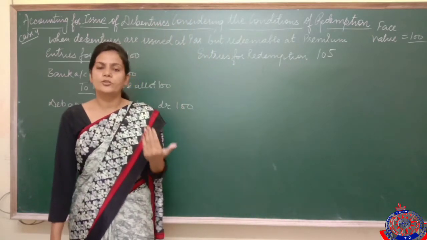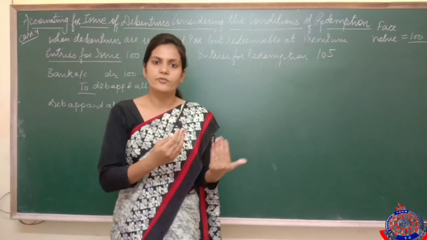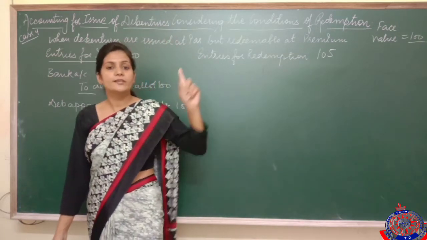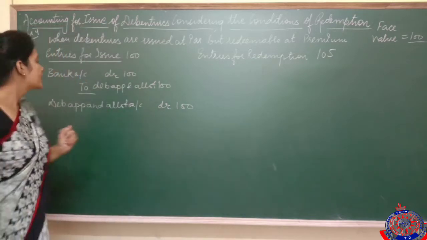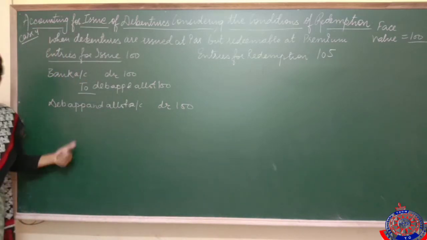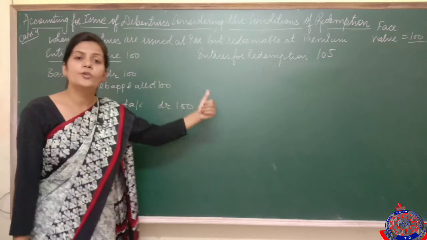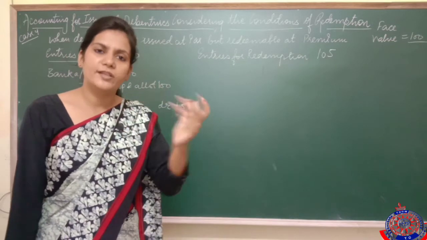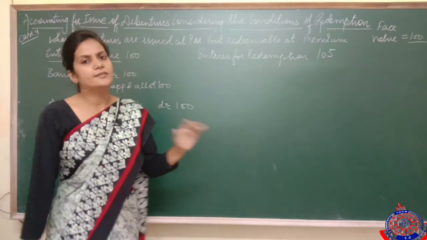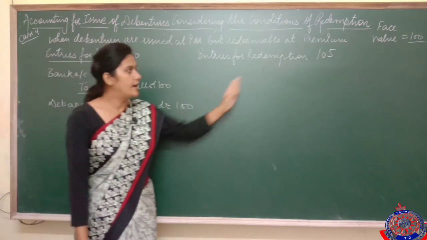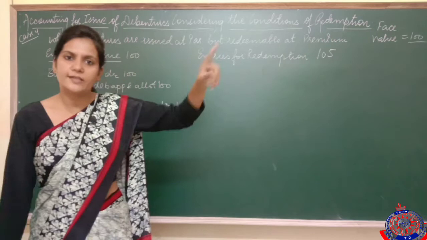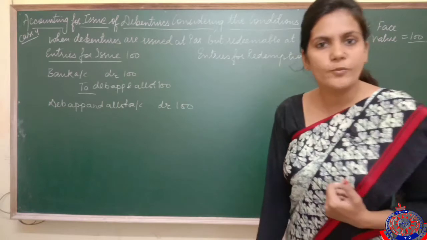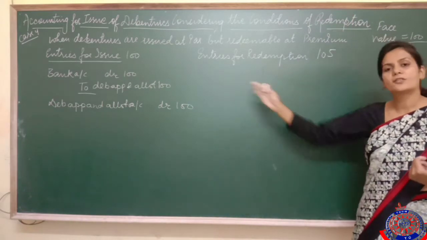You can think from your own point of view that you have taken rupees 100 from someone but you have to give rupees 105 back to him. It means 5 rupees extra you have to give, so this 5 rupees becomes a loss for you. Got it? So I have to account for that loss at the time of issue only. Though this loss I am going to bear after 6 years, no? 6 years is the lifetime of the debenture. It could be 10 years also, 15 years also. I am just taking in this example 6 years. It means as I have to pay rupees 105 to Ram after 6 years, I have to pay rupees 5 to him extra, which is a capital loss for me. But I have to account for this loss today itself.